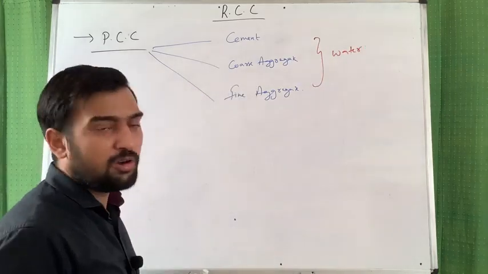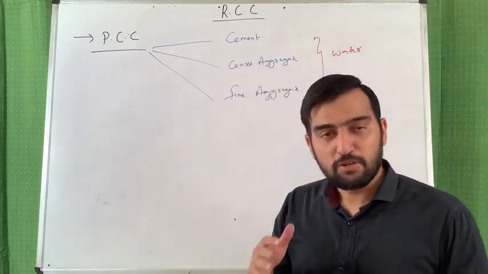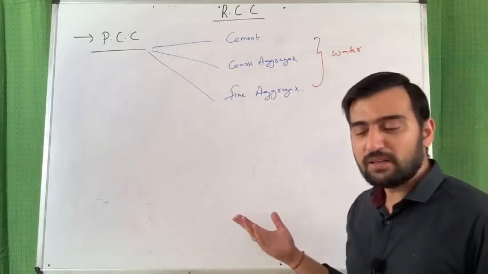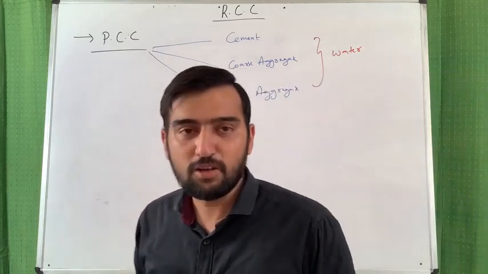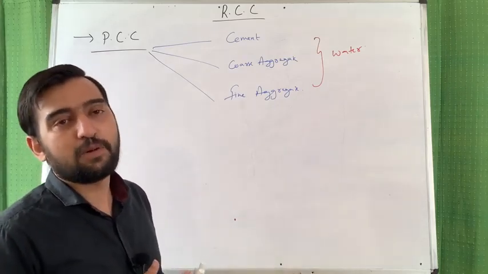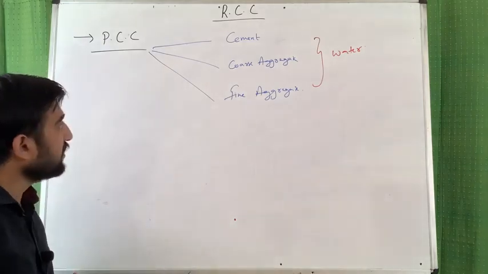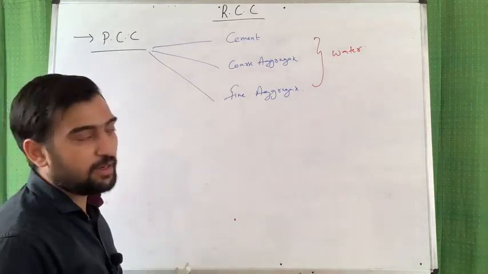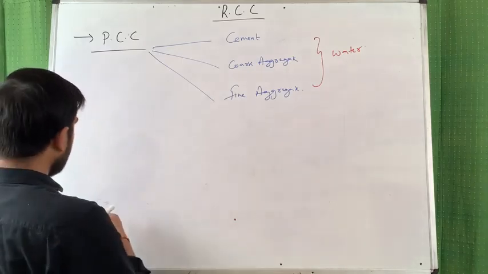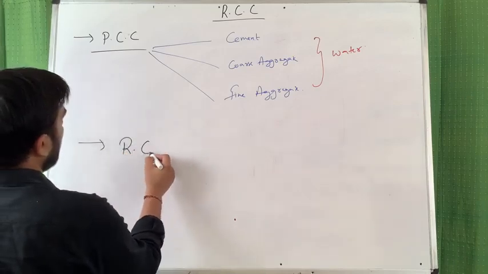But what is the loophole of this PCC? PCC is very weak in tension. As I explained earlier, the tensile capacity of normal concrete is almost 1/10 of its compressive capacity. So this PCC has a very low limiting tensile value. So next, to overcome this issue, we go with RCC.